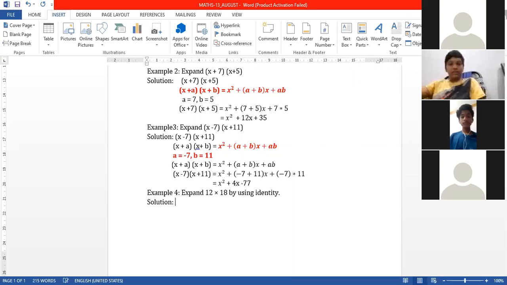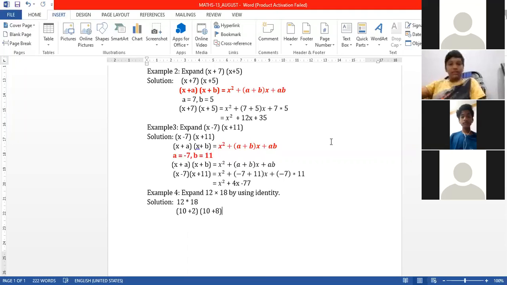Now students, you are observing here 12 means I can write 10 plus 2, and 18 we can write 10 plus 8. I can write here 12 means 10 plus 2, 18 means 10 plus 8. So 12 into 18 I can write as 10 plus 2 and 10 plus 8.